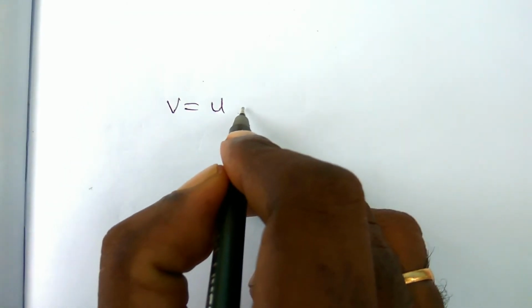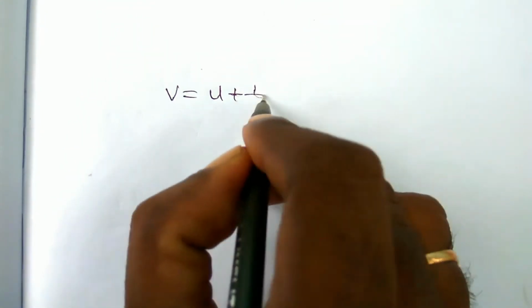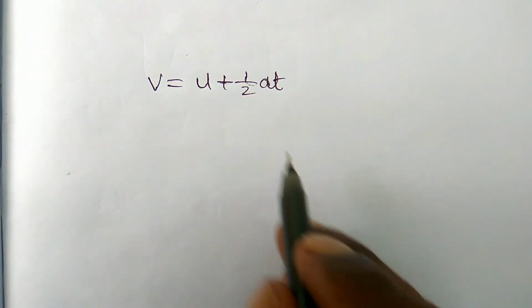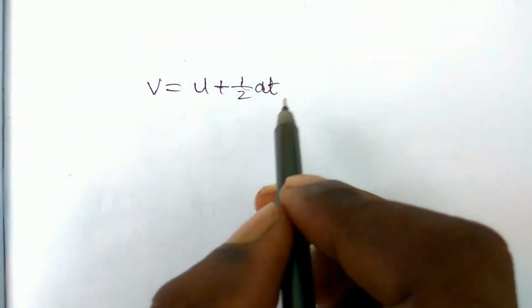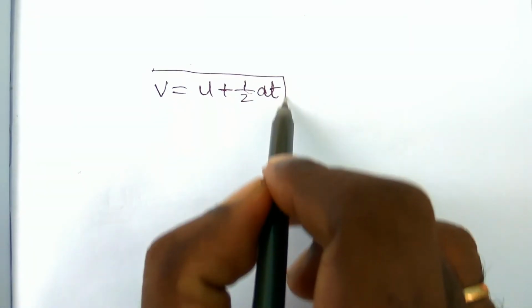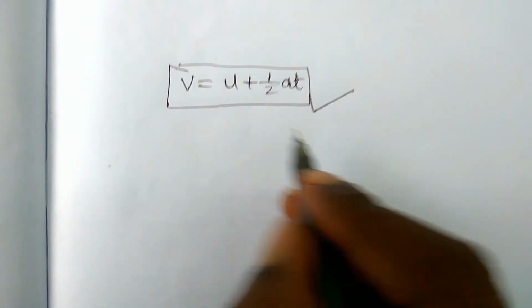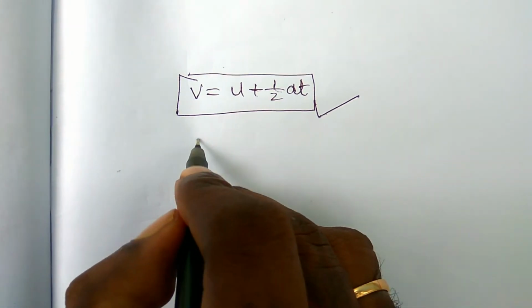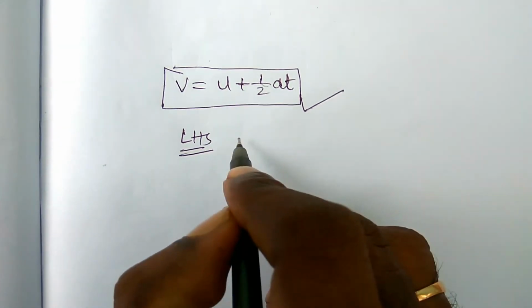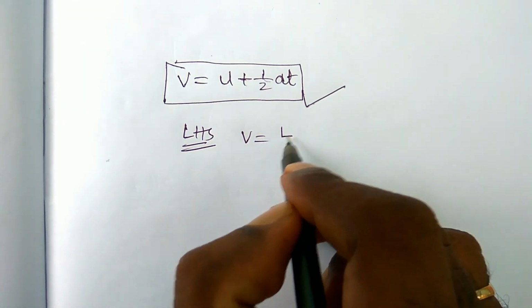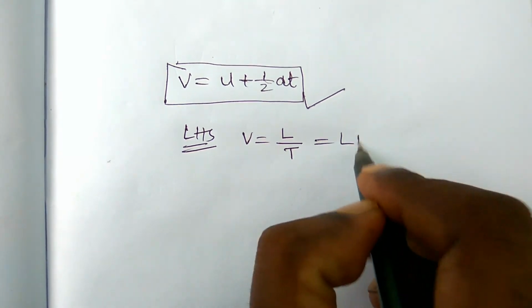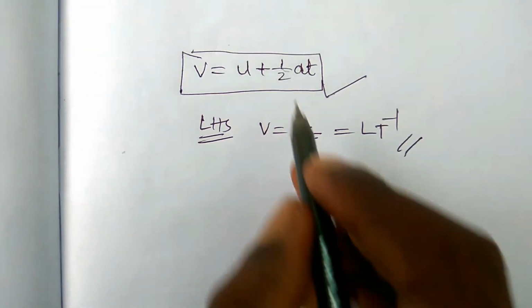So for example, let us see another one. V is equal to U plus 1 by 2 AT. Does this obey the principle of homogeneity or not? Of course it is yes, because in LHS, V is displacement by time, L by T, which is LT minus 1. This is the dimension in LHS.